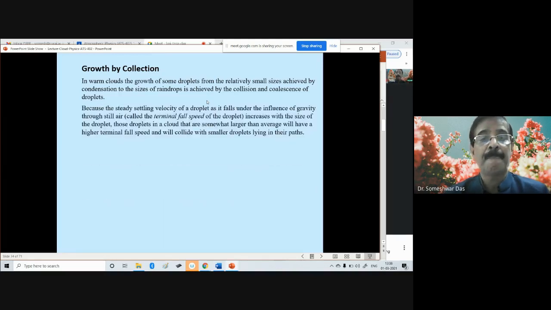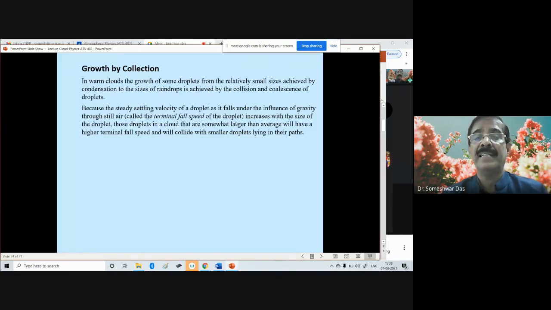The steady settling velocity of a droplet as it falls under the influence of gravity through still air, called the terminal fall speed of the droplets, increases with the size of the droplet. Those droplets in a cloud that are somewhat larger than average will have a higher terminal fall speed, and will collide with the smaller droplets lying in their path.